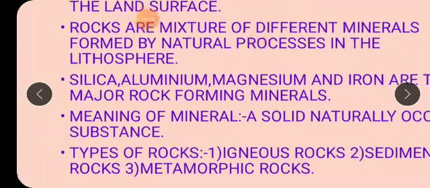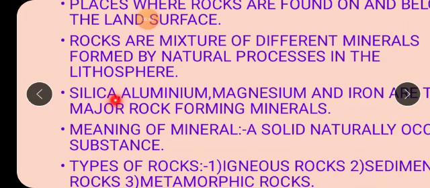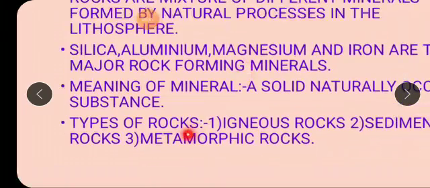Then you will write down these examples of rock forming minerals, major important rock forming minerals, that is silica, aluminium, magnesium and iron. You will write down this also. Okay, and then you will write down the names of these types of rocks. So these three things today I want in your notebook as homework.